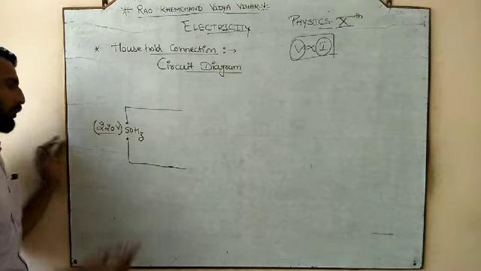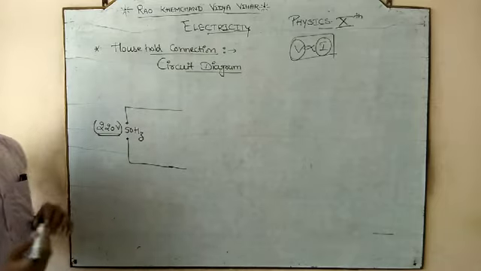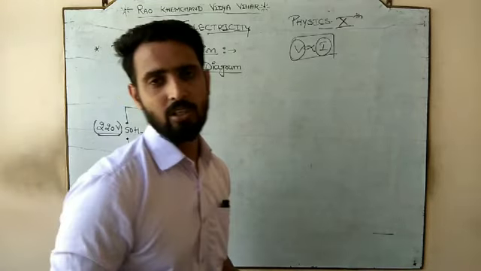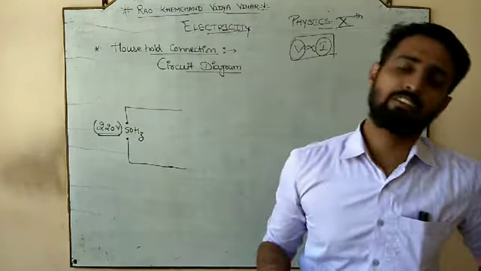Potential difference, and how much potential are we providing? 220 volt. So we have 220 volt and we have to create a difference.